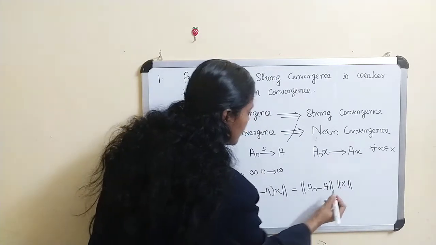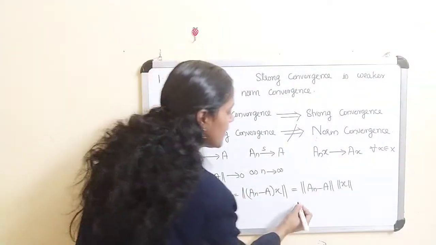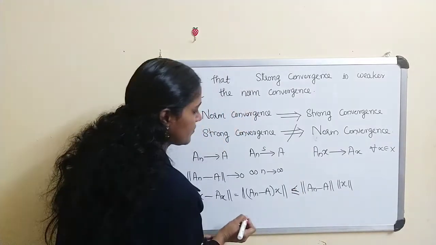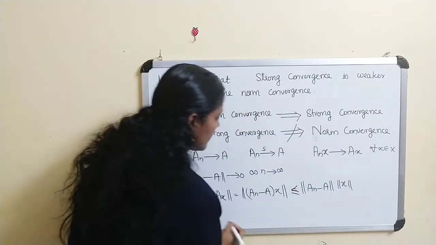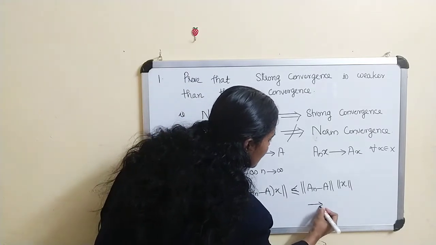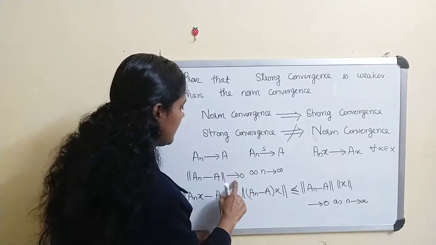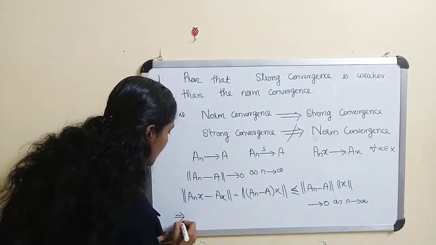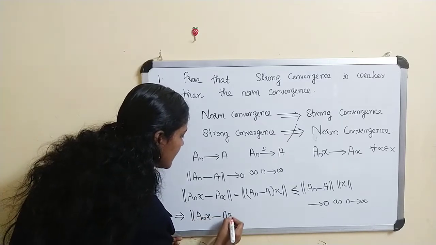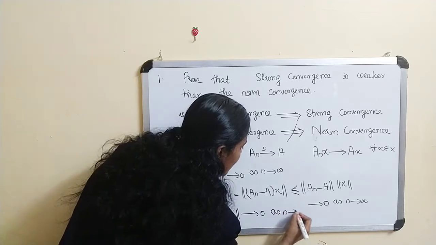And this tends to 0 as n tends to infinity. This is less than or equal to, and the right hand side tends to 0 as n tends to infinity. This implies norm of A_n x minus A x tends to 0 as n tends to infinity.